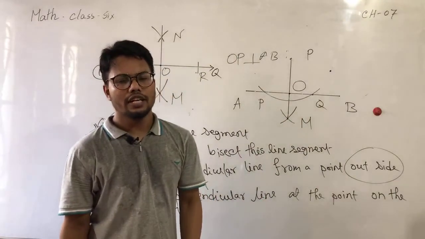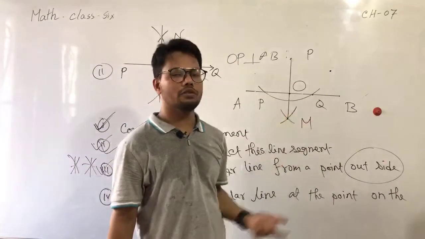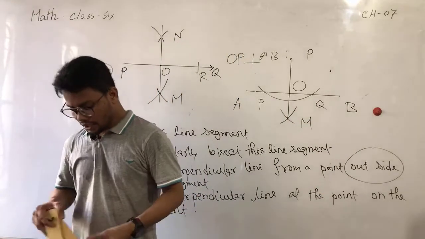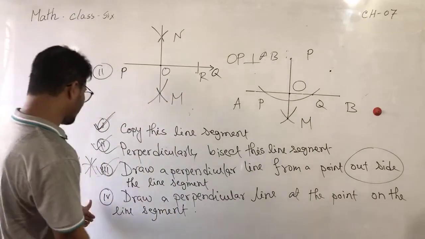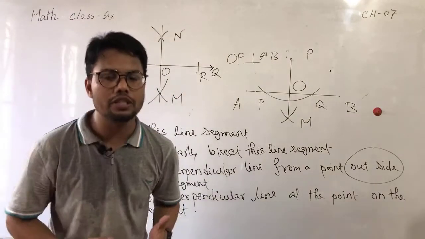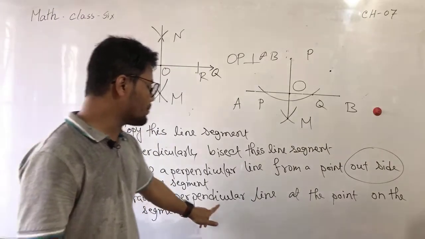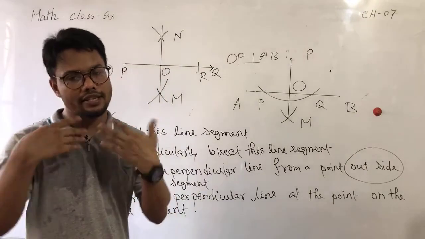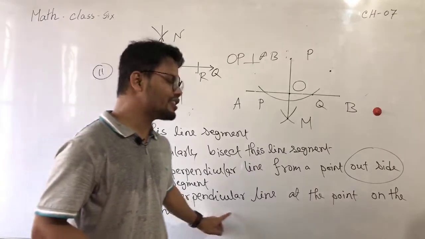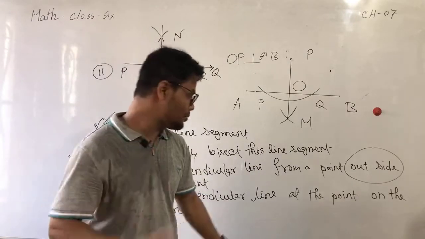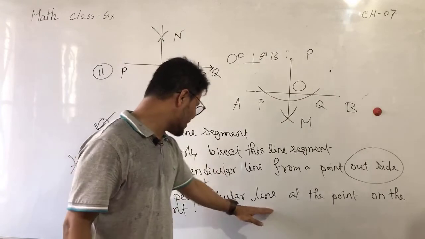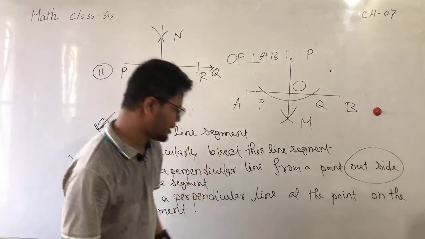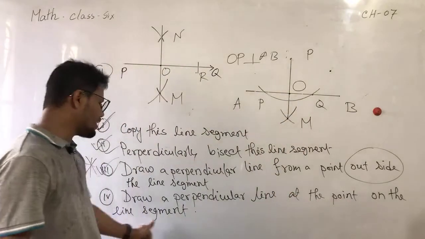Step complete. So it's completely depend on you. If you use PQ, you can write your steps according to the letters you are using. So my dear students, I think this is the final one, which is the most used and common important method: how to draw a perpendicular line at a point. You have to use this one in the next steps 7, 8, 9, 10. Almost every year you will get 2 marks if you can learn this one properly. So my dear students, just give attention. How to draw a perpendicular line at a point on the line segment.